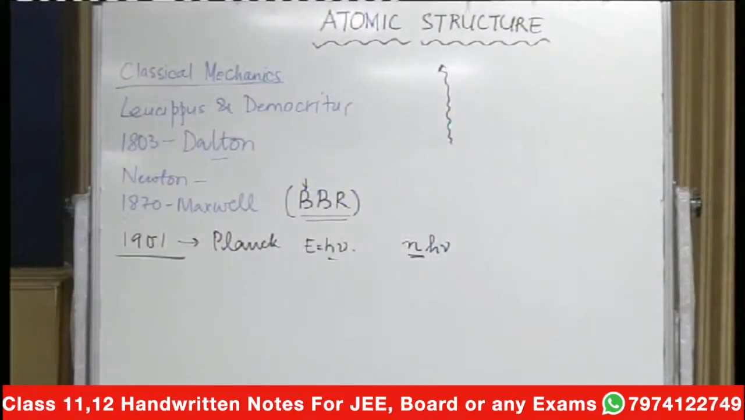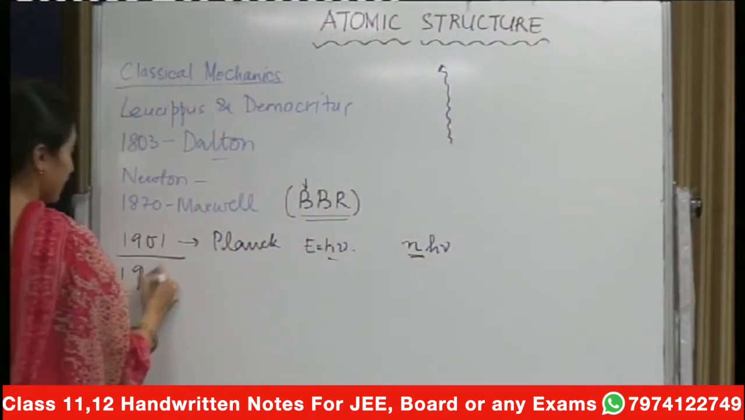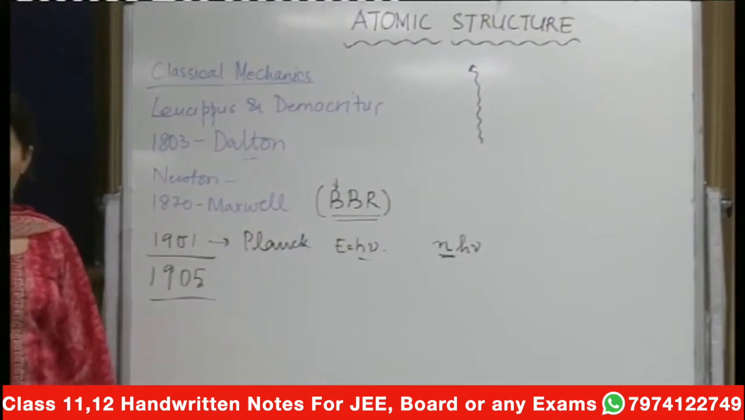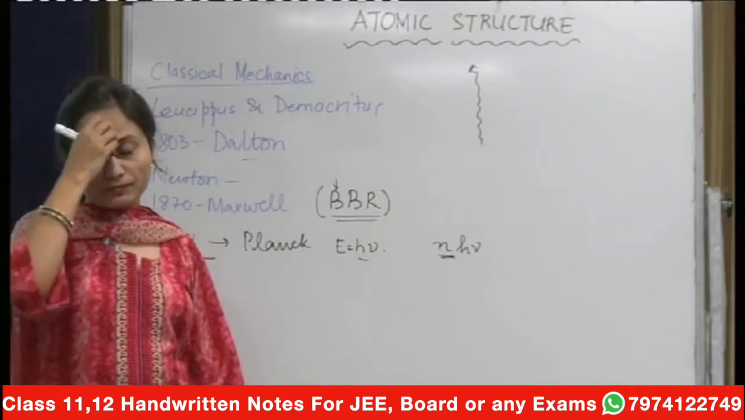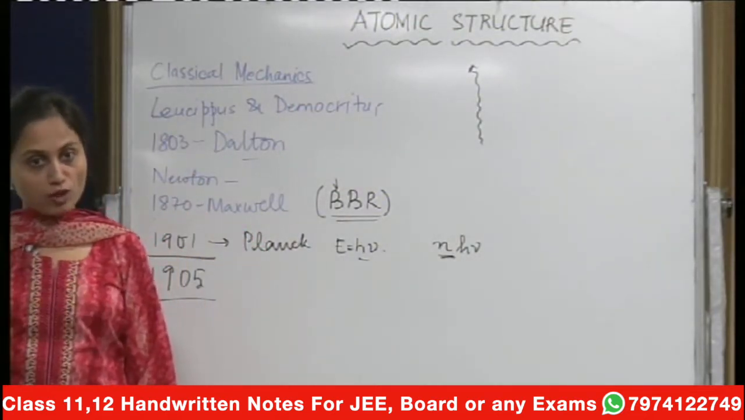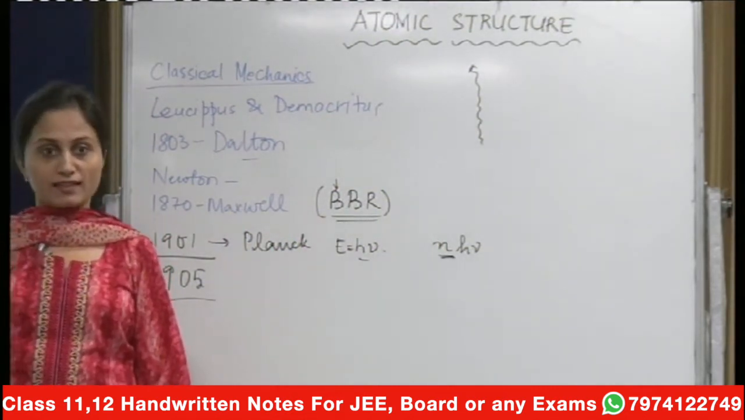Give this concept because no one was accepting. It was the first time accepted by Einstein in 1905, because Einstein gave his photoelectric effect. You remember photoelectric effect? Let me just talk about it from the top. What is photoelectric effect? It is when a light of a certain radiation falls on the metal surface, electrons are ejected from the metallic surface.